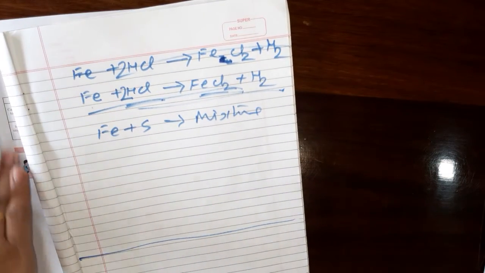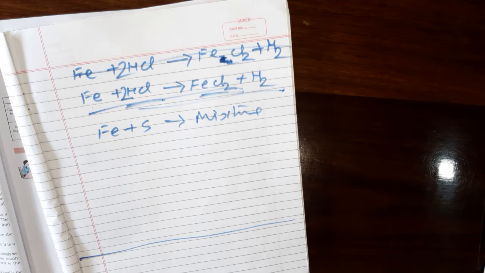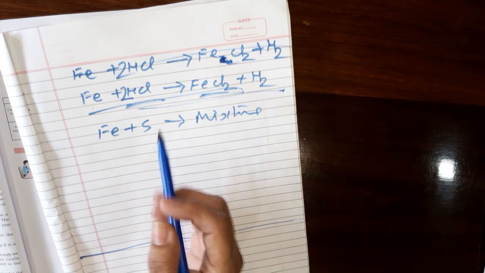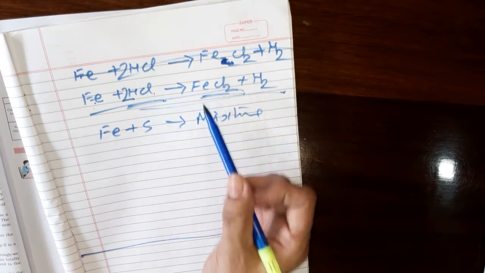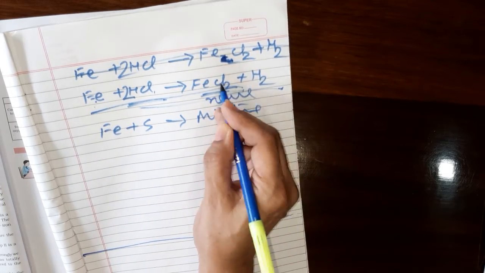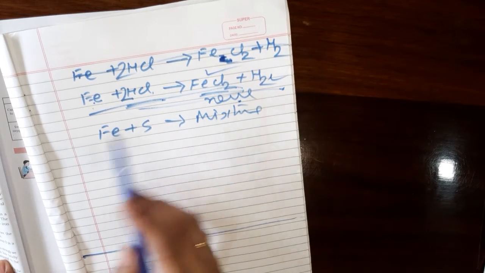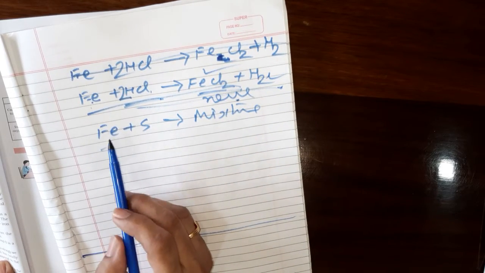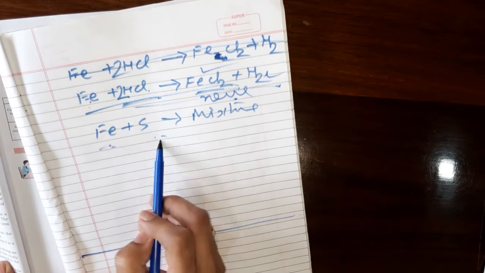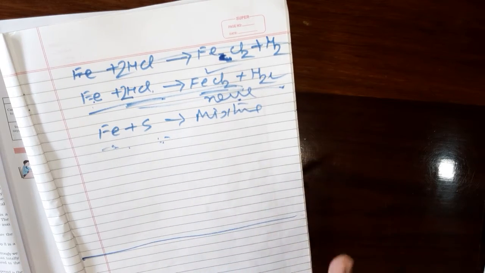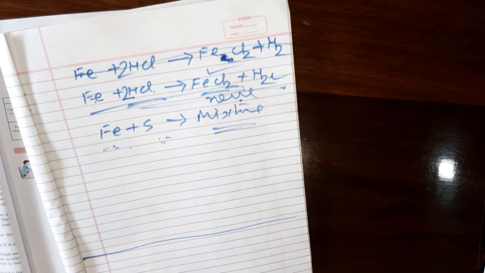So now you understand the difference between mixtures and compounds. In the case of compounds, the elements react to form a new compound. New substances are formed: hydrogen and FeCl2. While iron filings and sulfur powder do not make any new compound. It remains a mixture only.